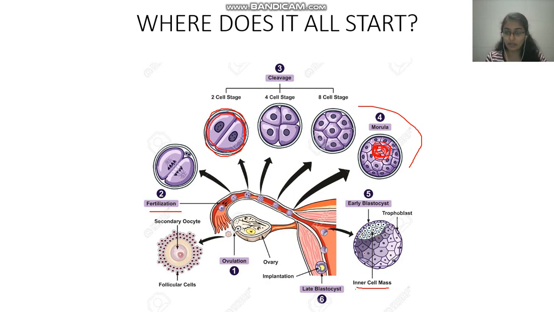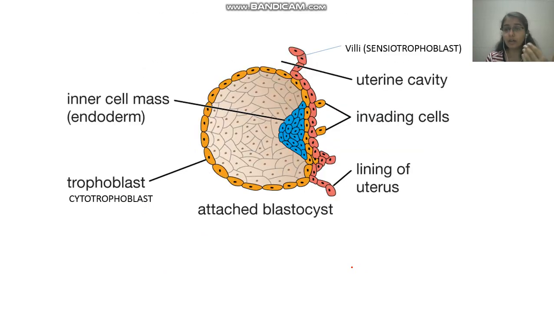Okay, so now you have inner cell mass and outer cell mass. Outer cell mass is the boundary, inner cell mass is the clumped together cells which are attached to one part of the pole. Okay, so let's see what happens. This is by day 4 or 5. It has already reached here. Next 5 days, by day 11 to 14, the blastocyst is complete and mature. It is ready to attach to the uterine wall.